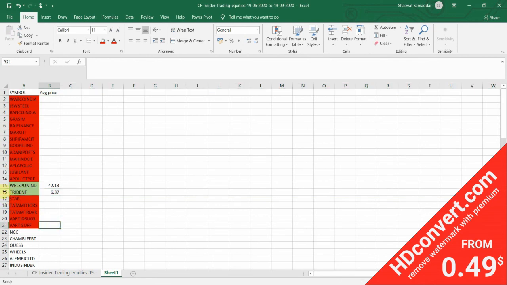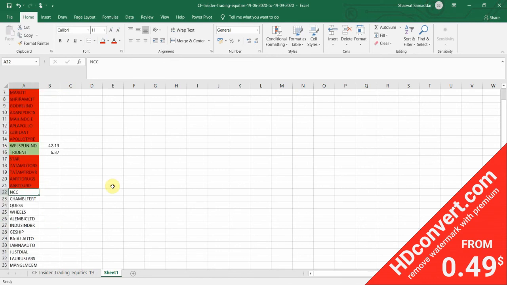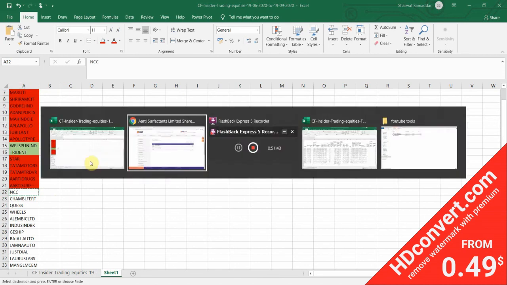Okay, so I'll just copy down this next stock, that is NCC. We will go to the corporate filings. I'll paste it here. Okay, NCC symbol, I can click. I will go down to corporate information. I will go to shareholding. I'll check the shareholding. It's very low. For NCC, it's 19.3%, so it fails. So it fails the criteria once again.